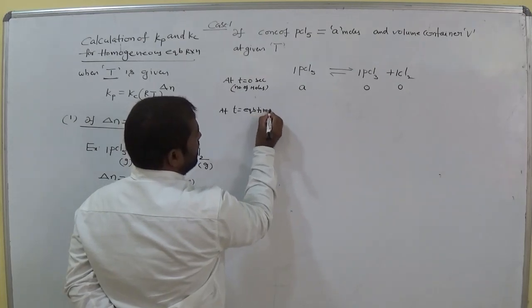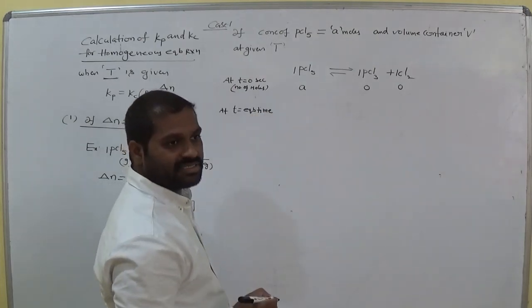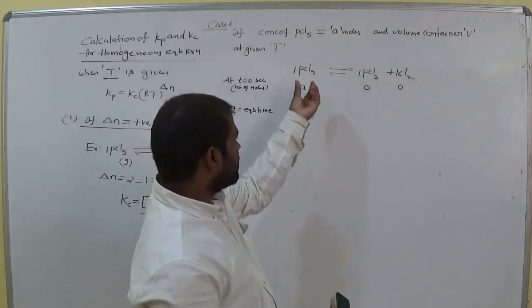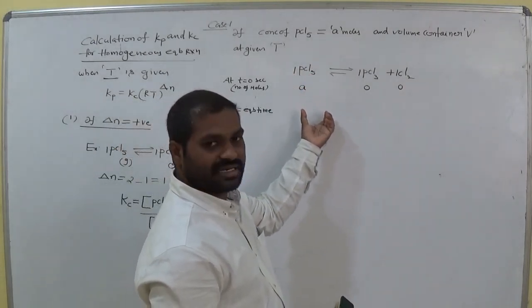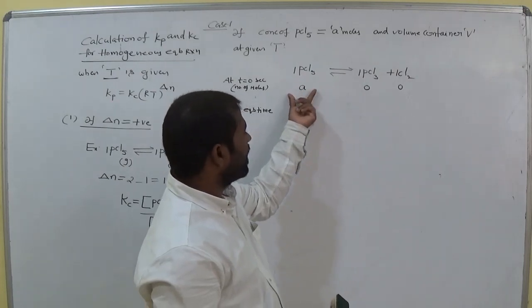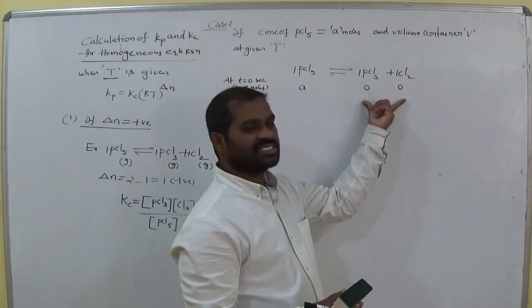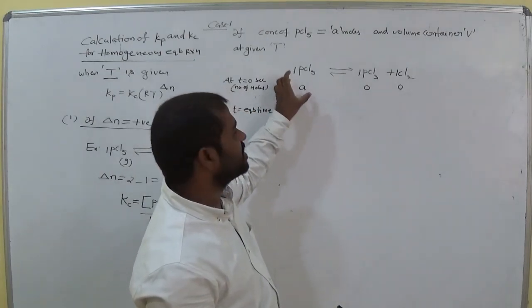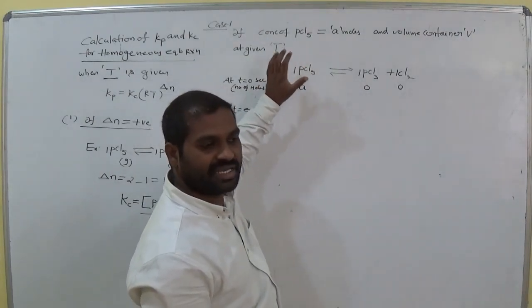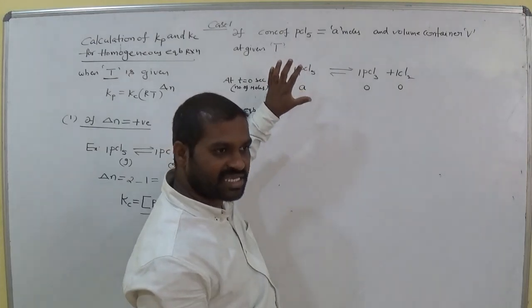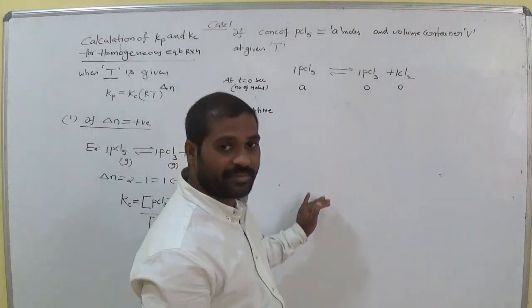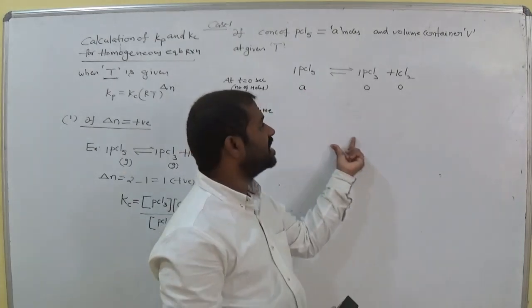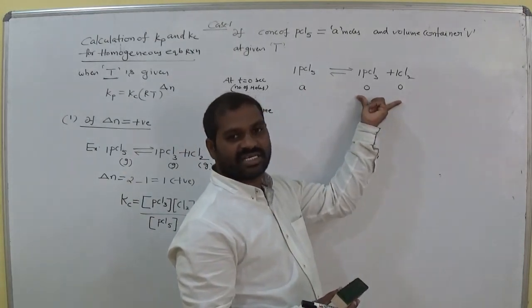So at equilibrium time what happened? Some amount of concentration from A converted to product concentration, am I right?